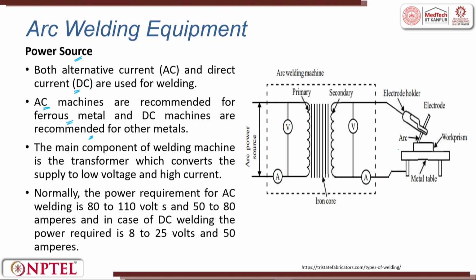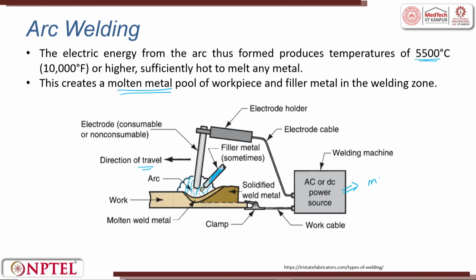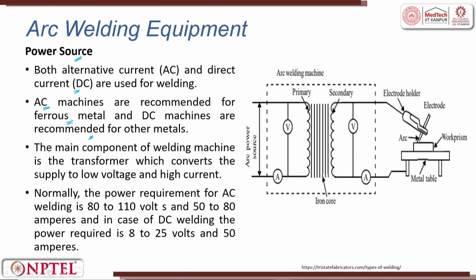So, here this is a transformer, which is there inside the arc welding machine. So, this is the machine. Machines are portable today. You can have a robust machine and you can also have portable machines. These portable machines are used for on-site operation. Inside this machine what is there is this transformer. In a transformer you have a primary side and you have a secondary side. The output of the secondary side is attached to the electrode and the workpiece. So, this complete setup is there.